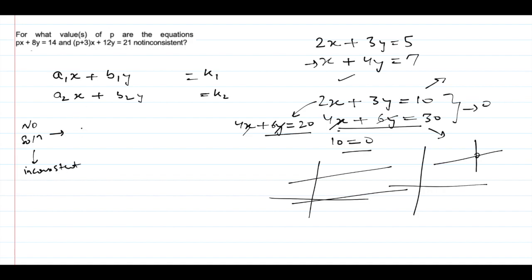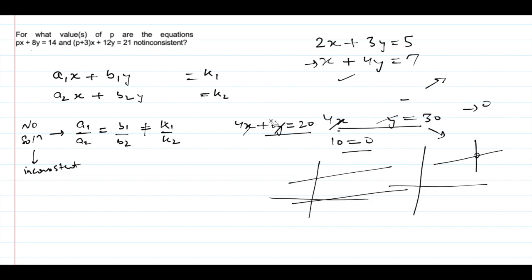Okay, so no solution means a1 by a2 equal to b1 by b2 not equal to k1 by k2. This is the concept of inconsistent solutions.